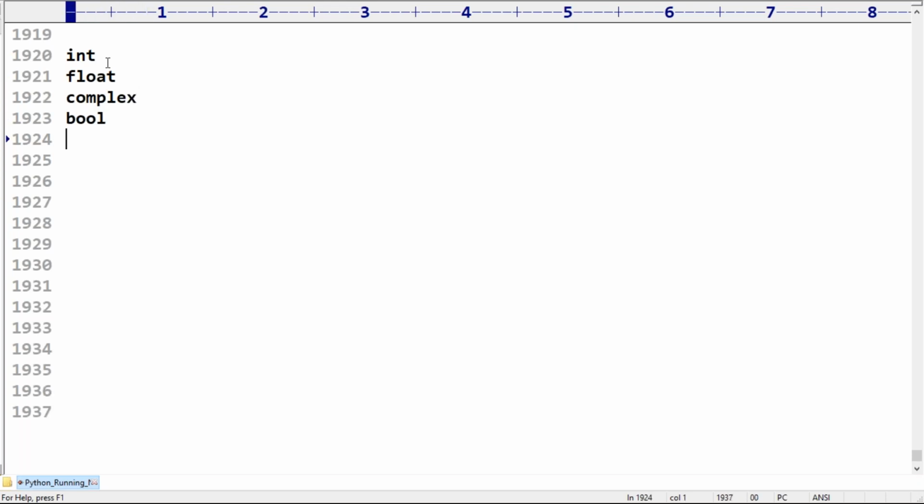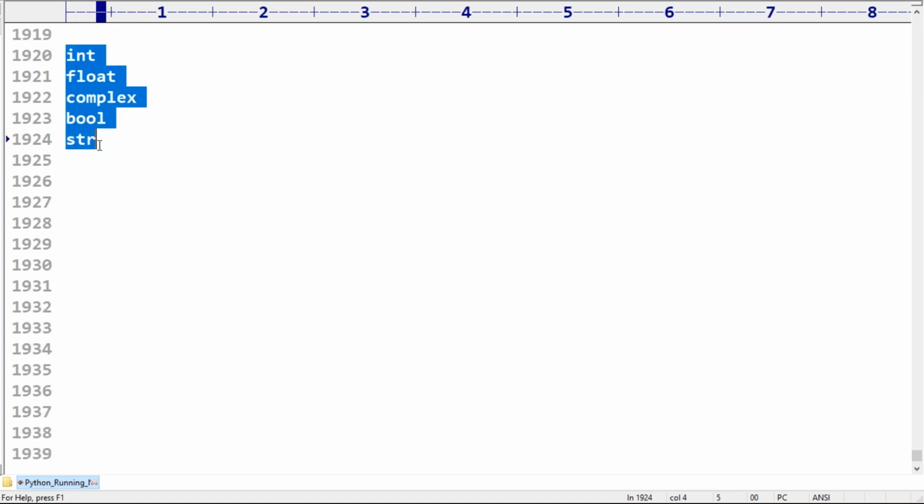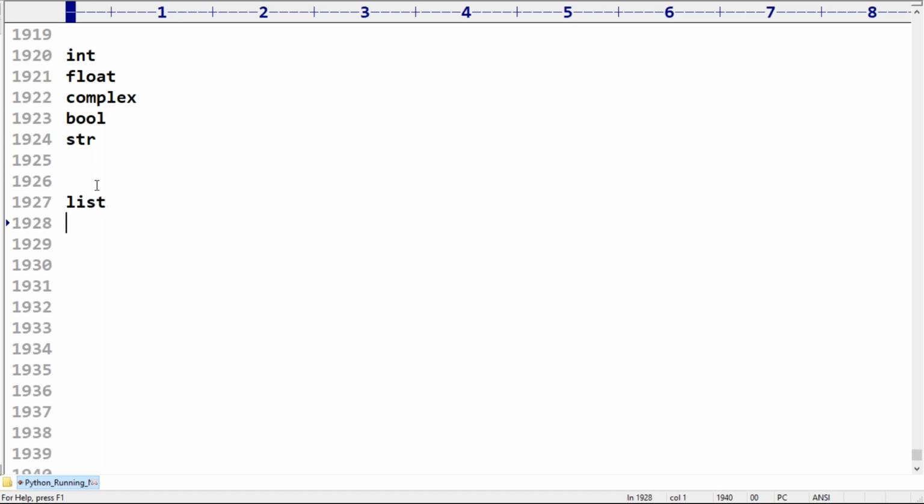Next, after that, bool, next str. These 5 data types are called fundamental data types. All these fundamental data types are immutable. Remember carefully, immutable: once we create an object, we are not allowed to change its content.